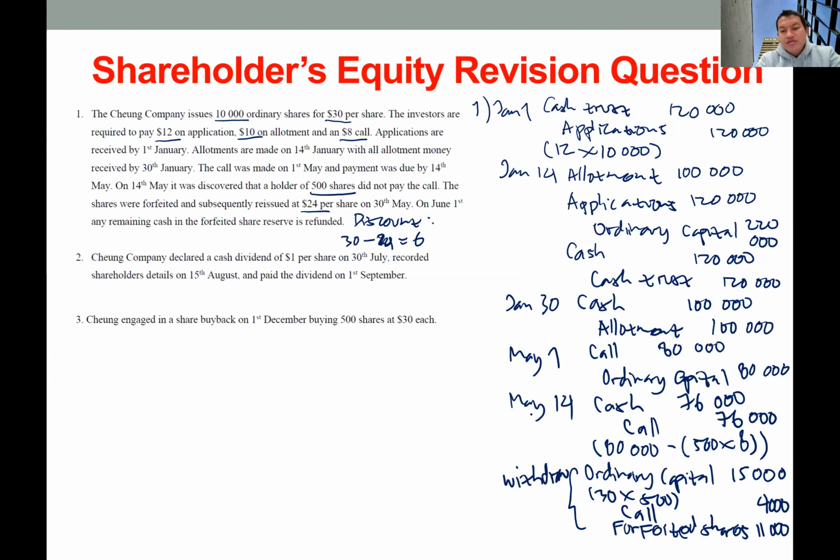Next, the company will reissue the shares at a discounted price. So we will have cash, because they issue the shares, they will receive cash at the new price. The new price is 24 times 500 shares, so this will be 12,000.